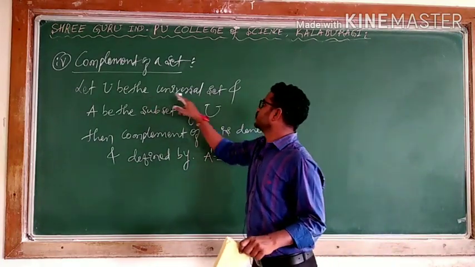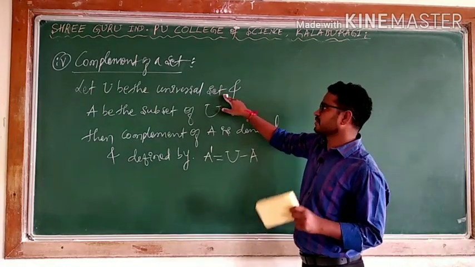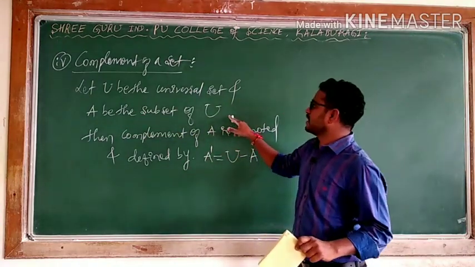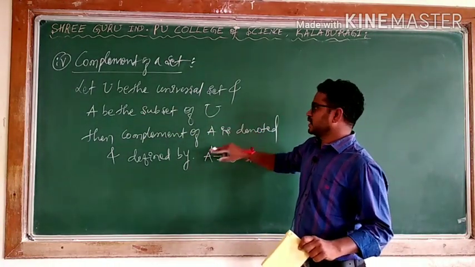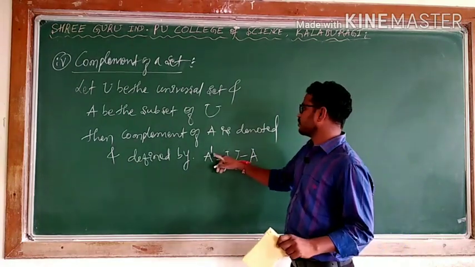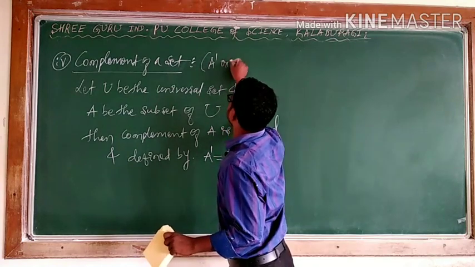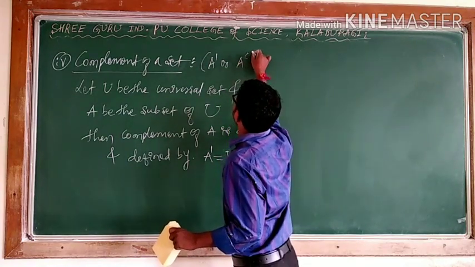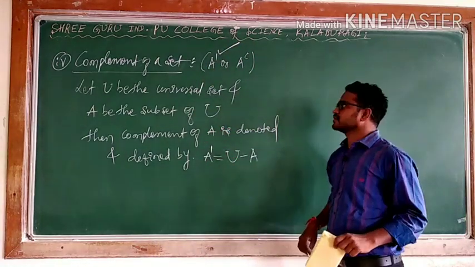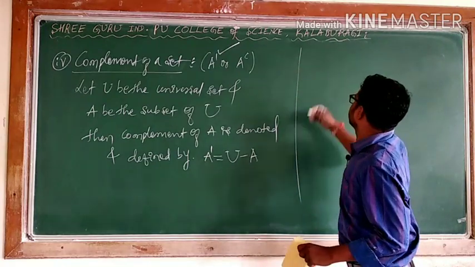So let U be the universal set. While defining a complement, you must have a universal set, and A must be a subset of capital U. Then the complement of A is denoted by this symbol. Sometimes we write A to the power C, but usually we use A dash. We say A dash is the complement. I will take one example.